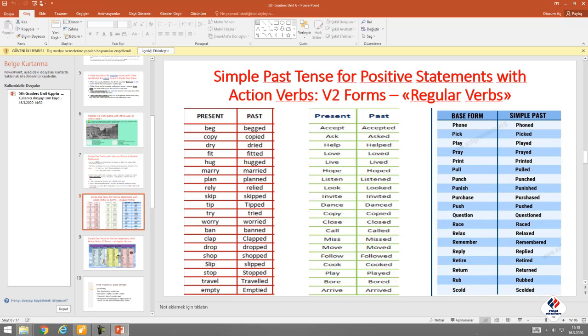Here I have a basic chart for you showing you the verb 1 and verb 2 forms of the regular verbs like copy, copied, plan, planned, travel, traveled, or listen, listened, or pull, pulled. By the way, you must memorize them. Bad news.